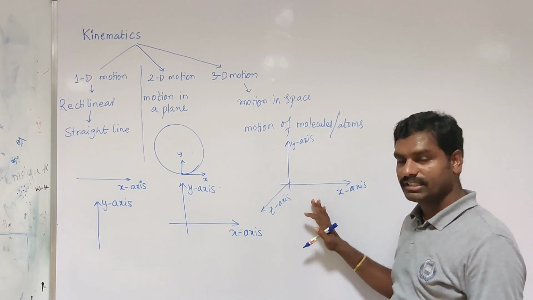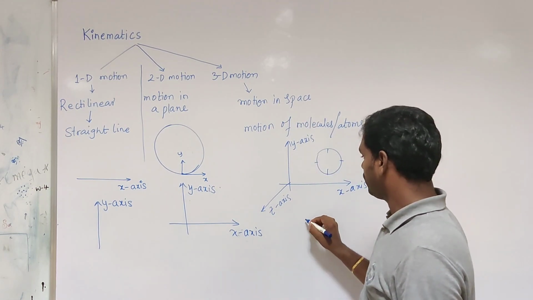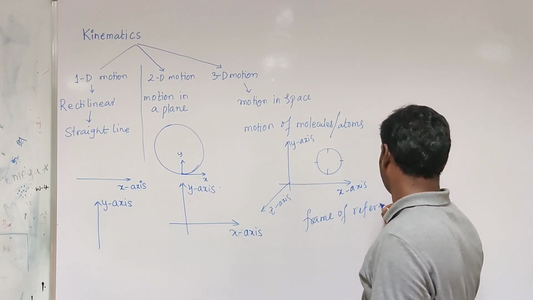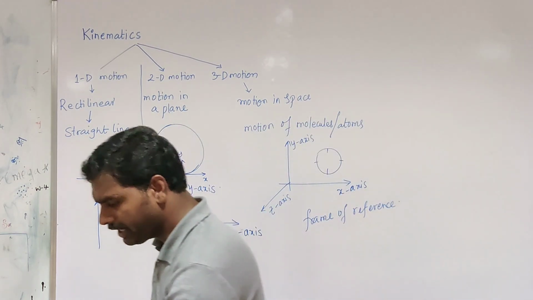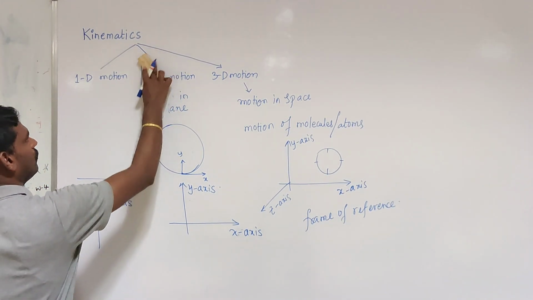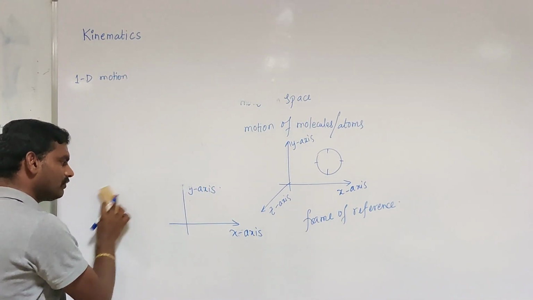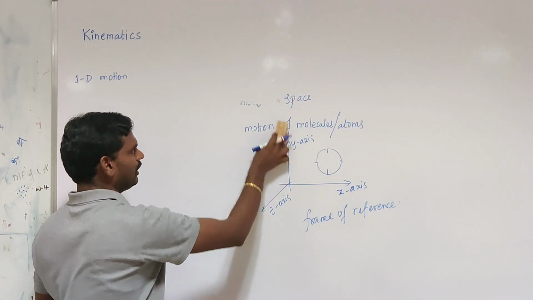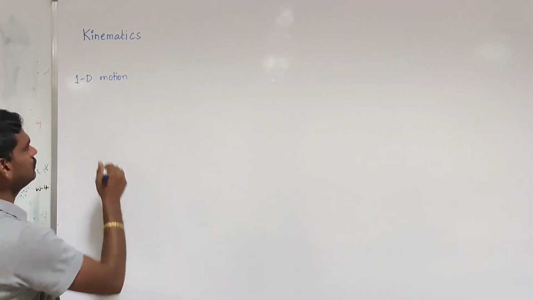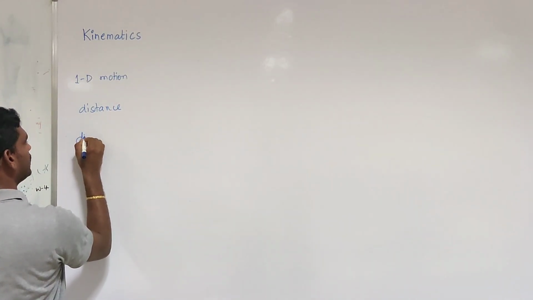The rectangular coordinate system along with a clock is called a frame of reference. Today our main topic is straight line motion or one-dimensional motion. Here the main physical quantities that we are going to discuss are distance, which we also call path length, and displacement.